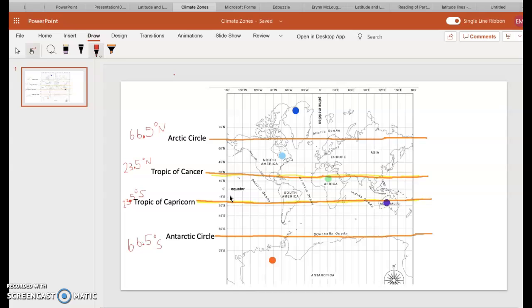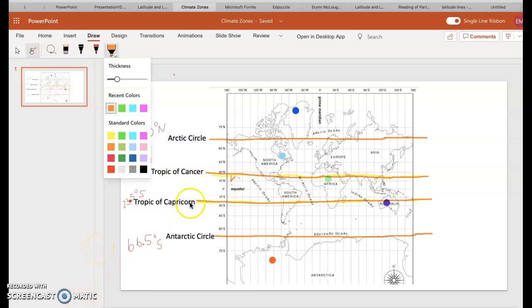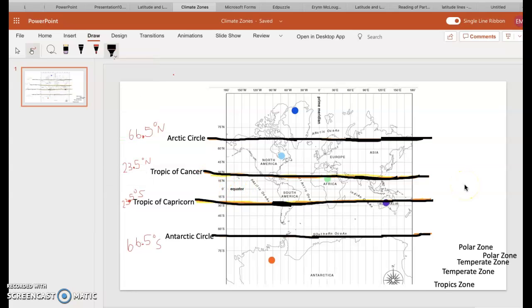Well, it's because of these certain lines of latitude. The equator, the different tropics, the different Arctic and Antarctic circles, that determines what kind of weather you're going to get. So we're going to start at the equator at 0 degrees. Okay, so 0 degrees is our equator. So I just wanted to go over it. I highlighted those lines in black so they really stood out because the next part we're going into the different climate zones. Equator at 0 degrees right here.